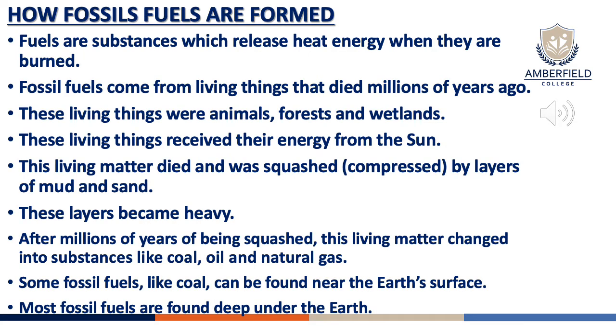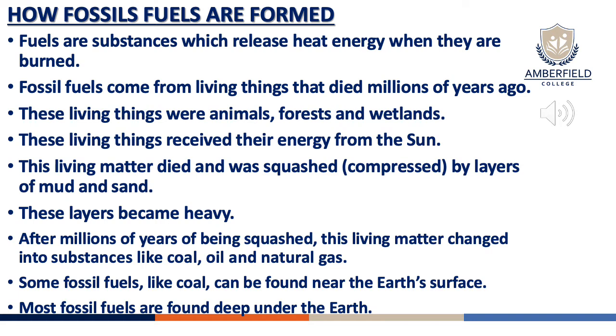How fossil fuels are formed. We are going to start the topic fossil fuels and electricity, and we need to have a look at how fossil fuels are formed. Fuels are substances which release heat energy when they are burned, and you will learn about different types of heat energy in grade 7. Fossil fuels come from living things that died millions of years ago.